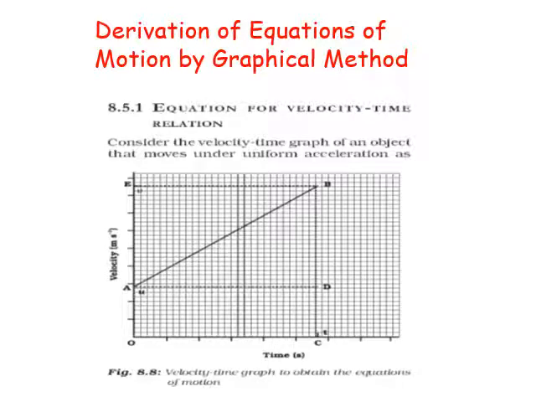Derivation of equations of motion by graphical method. Now let us consider one graph of velocity time. Consider the velocity time graph of an object that moves under uniform acceleration.